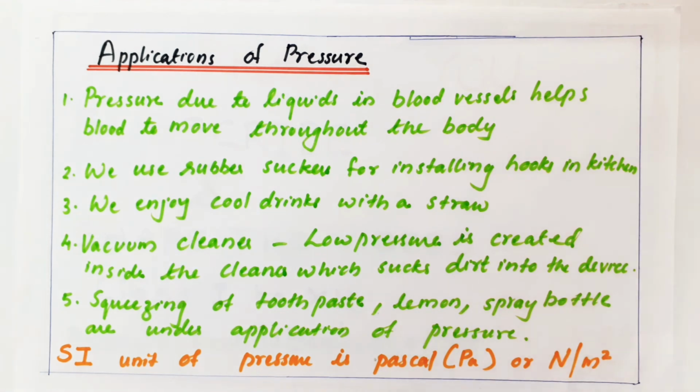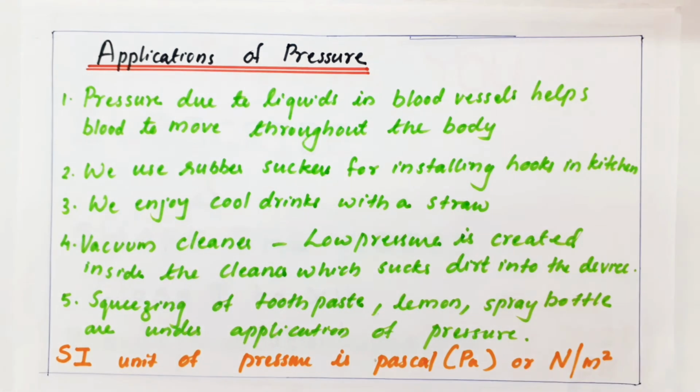So in short, in our day-to-day life we are under a lot of applications of pressure. We are using the application of physics pressure in many cases from morning till night. So pressure is a very important physical quantity.